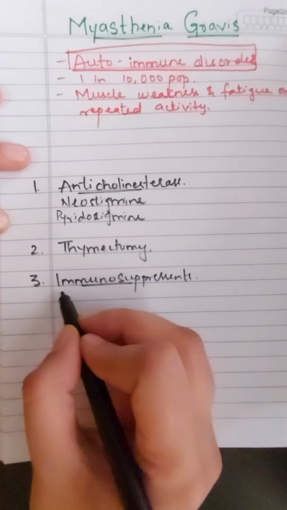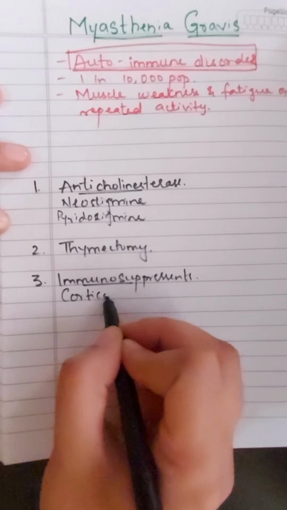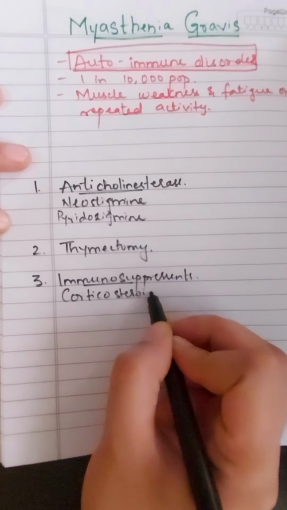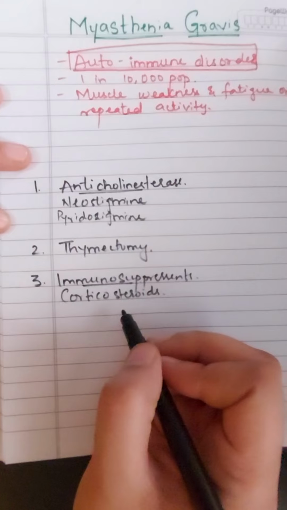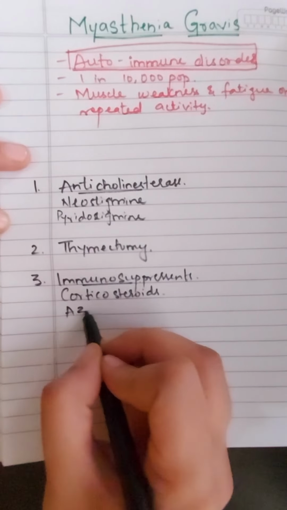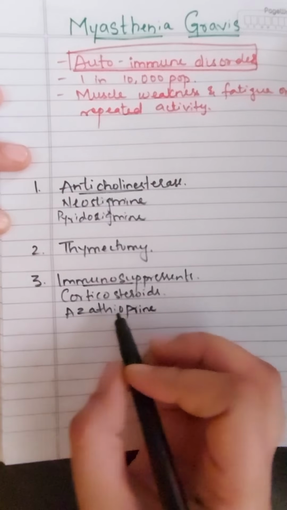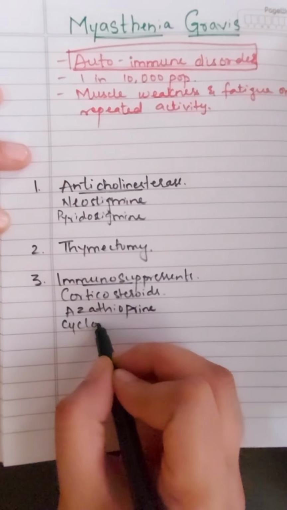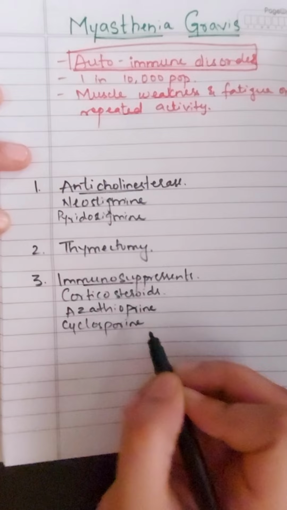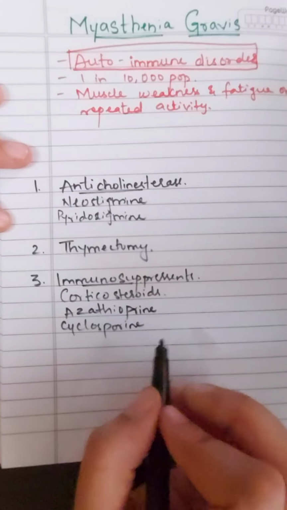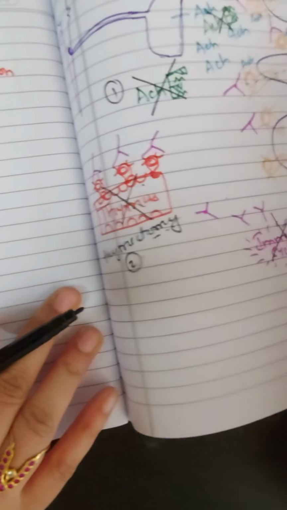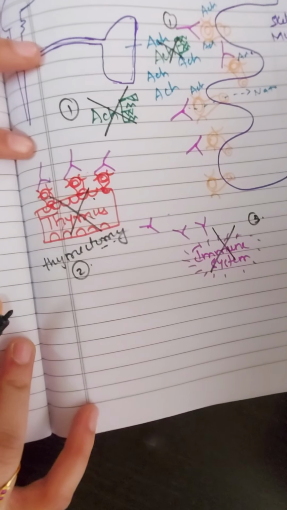Immunosuppressants. So drugs such as corticosteroids and even azathioprine and cyclosporine. These drugs are generally used as immunosuppressants by which myasthenia gravis can be treated.